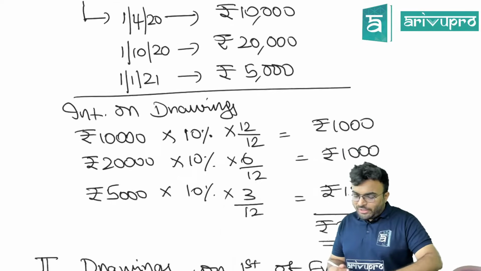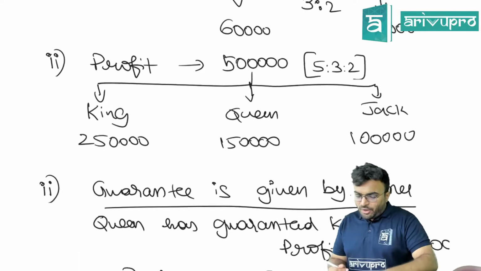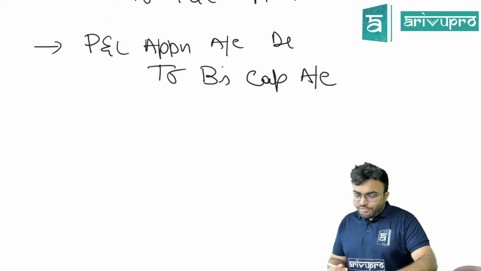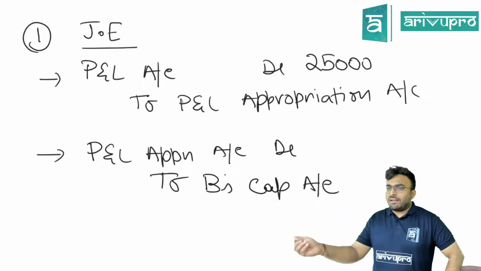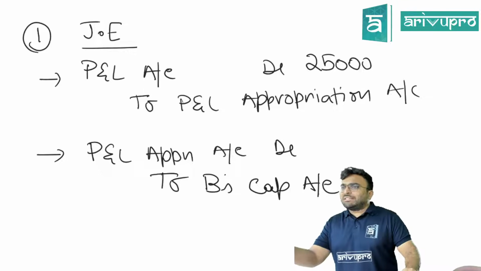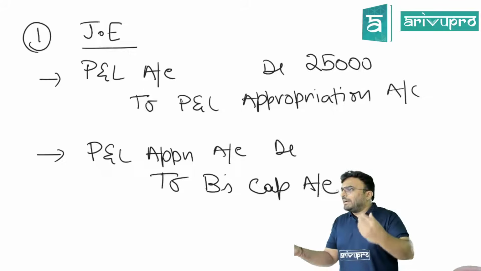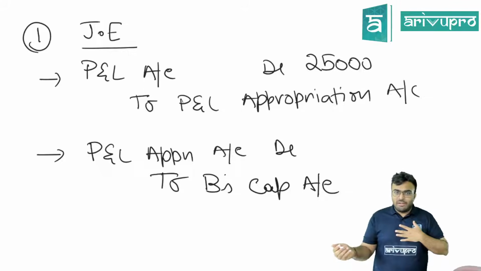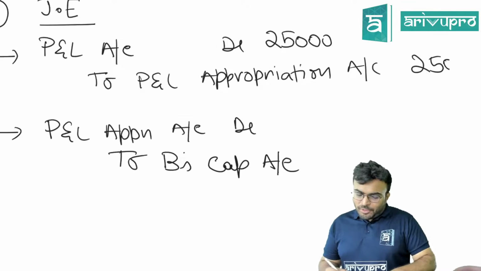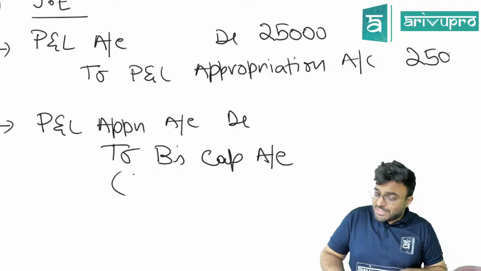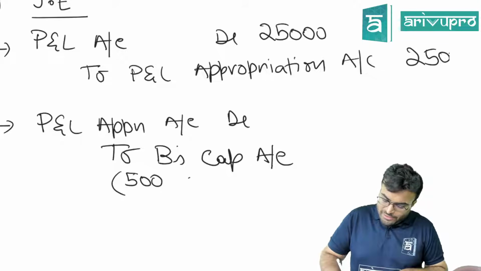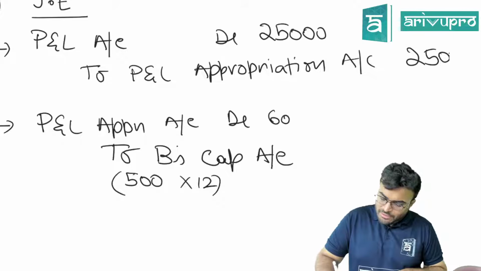Now, if you are trying to understand why this journal entry, guys, from P&L appropriation I am removing the profit and I am giving to the partner. If I have to give to the partner, the partner's capital account should be credited. If you are taking something from the partner, the capital account will be debited. Is this clear? So, P&L appropriation account debited to B's capital account. How much is the salary? 500 into 12. This is going to be 6,000.